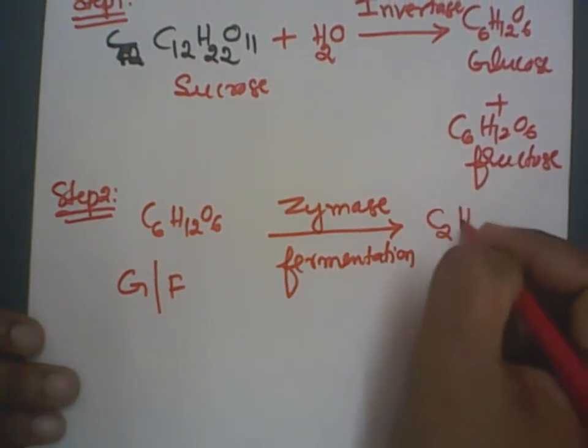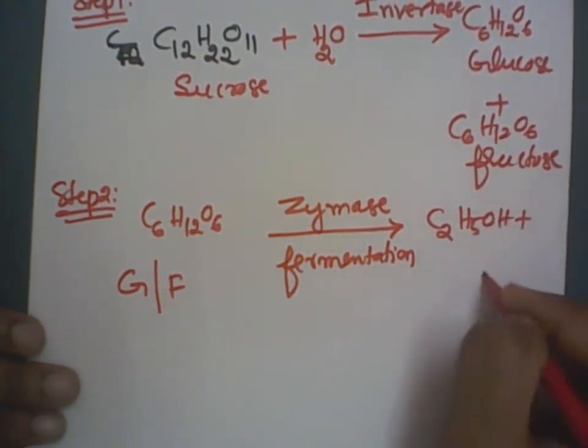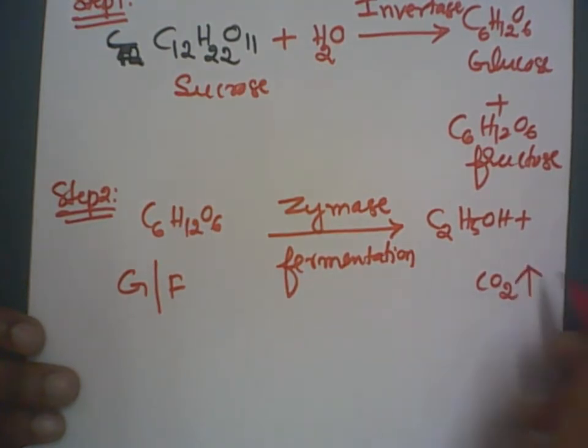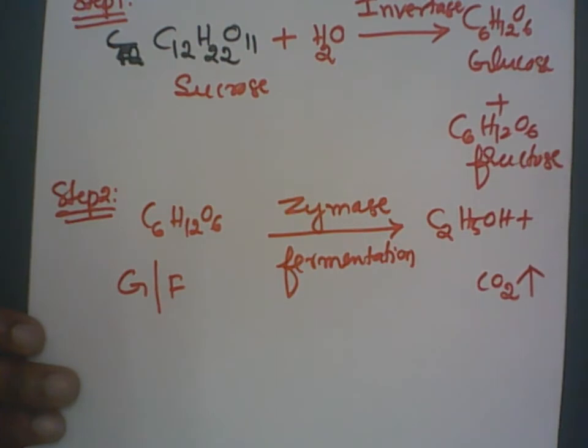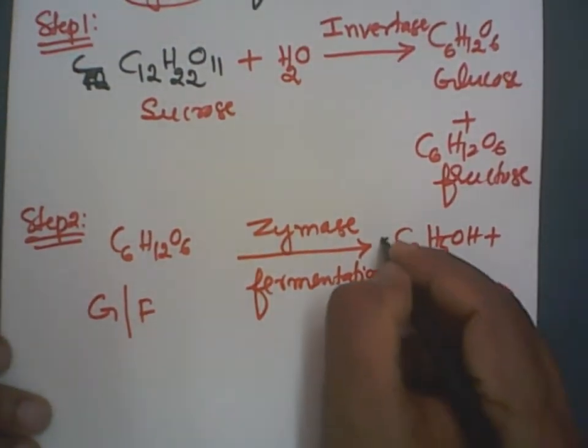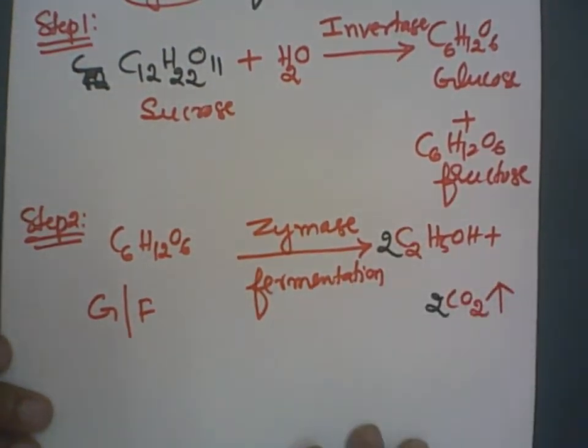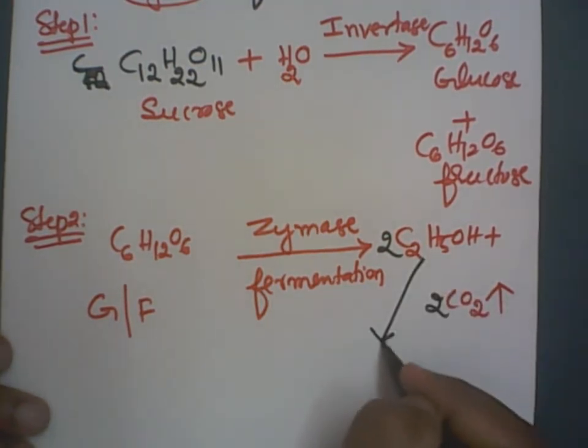Ethyl alcohol, C2H5OH, and carbon dioxide, CO2. Carbon dioxide is a gas and escapes out. So to balance the equation, I require 2 moles and 2 moles here. Equation balanced. Right.